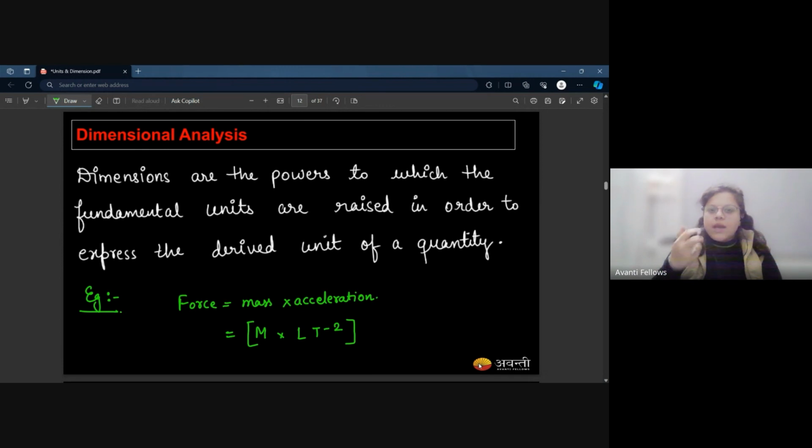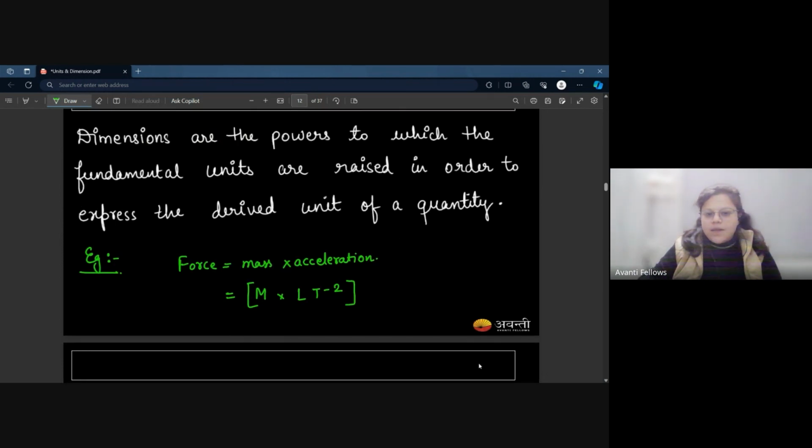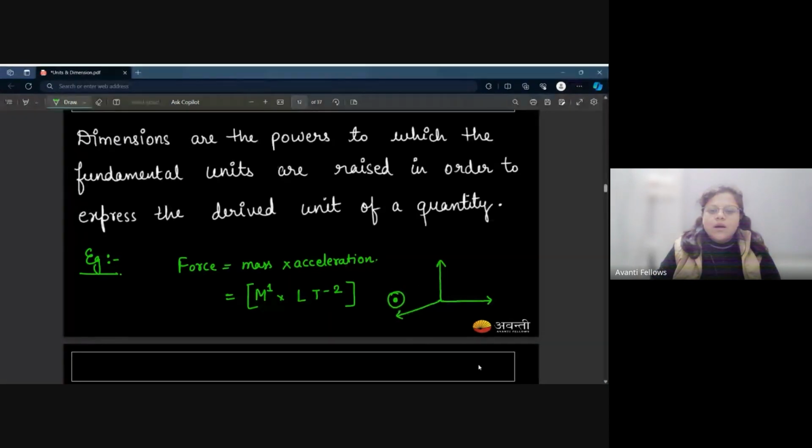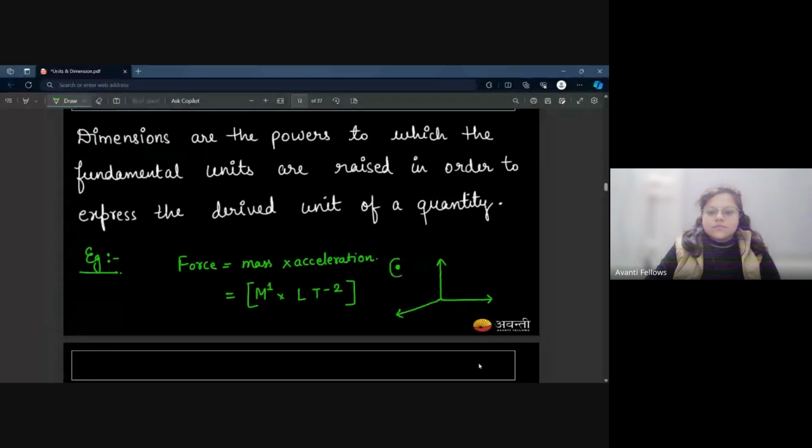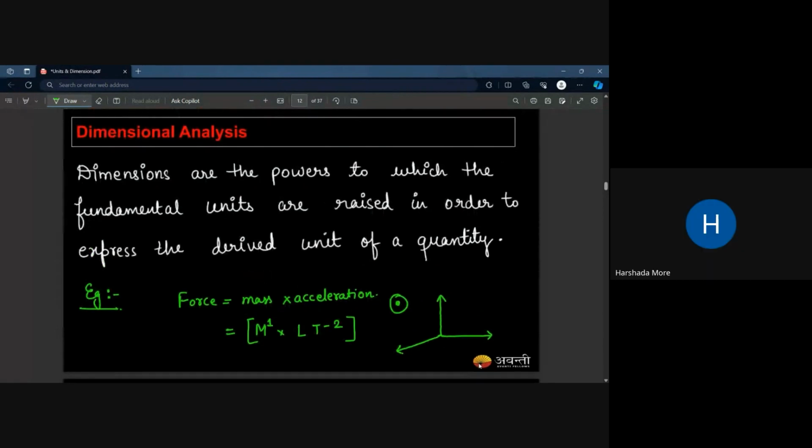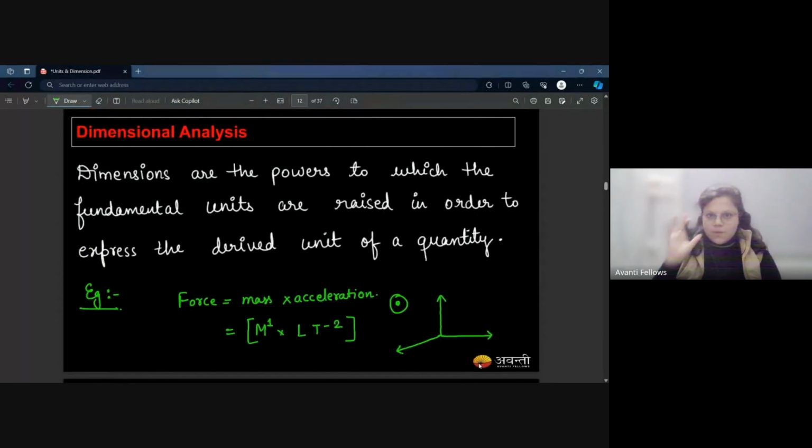Now, what do I get out of it? I get that in the direction of mass, move one unit, in the direction of length, move one, and in the direction of time, move minus two. Whatever quantity you get, that is your force. Do you get the idea of what I just said? Yes, ma'am. This is the actual meaning.